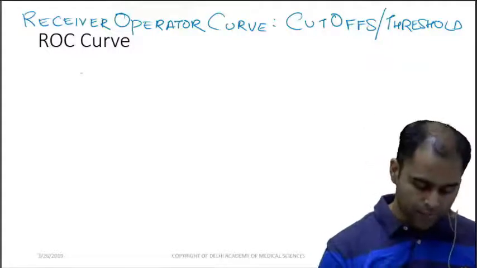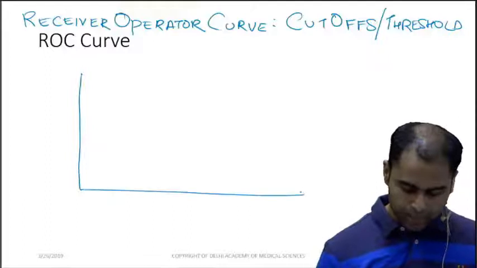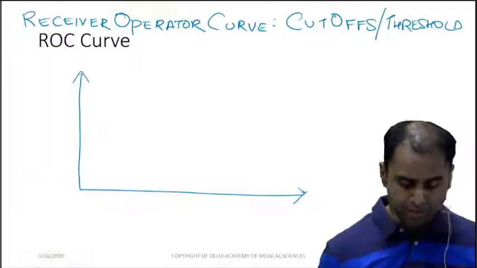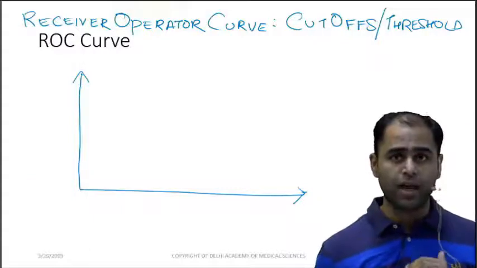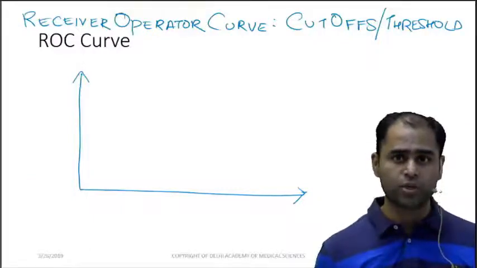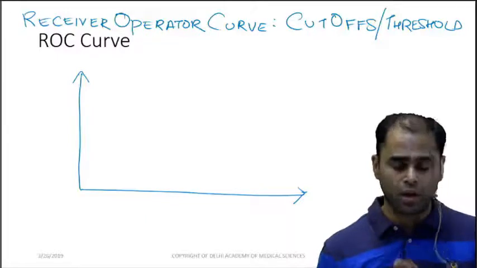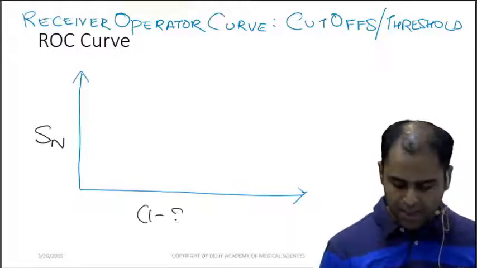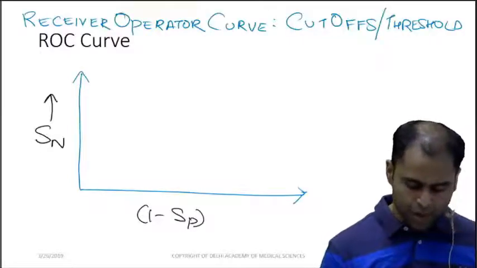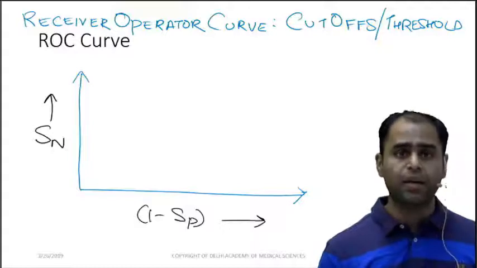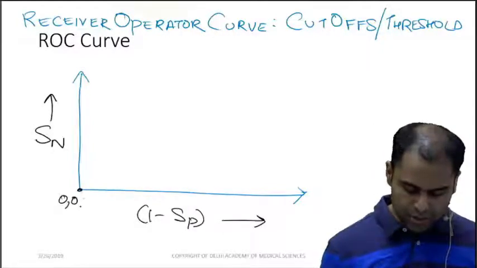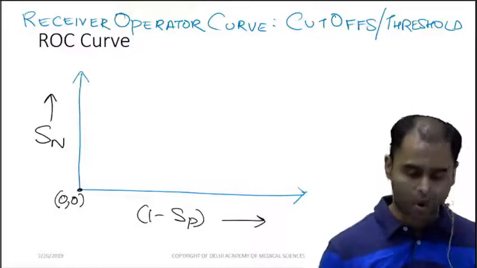Now, the curve itself has never been asked in AIIMS, but they have already come to asking what the use of ROC is. So the next question which we predict is they would give you the curve to interpret. Now on this curve, on the x-axis we have sensitivity, and on the y-axis we have 1 minus specificity. This is the start point, the 0,0 coordinate.